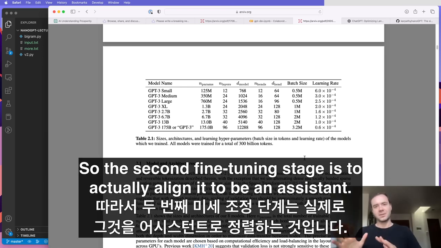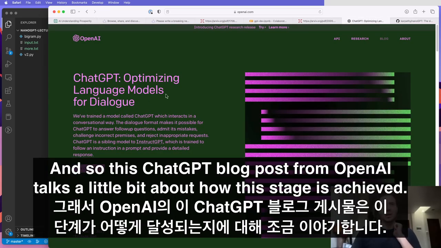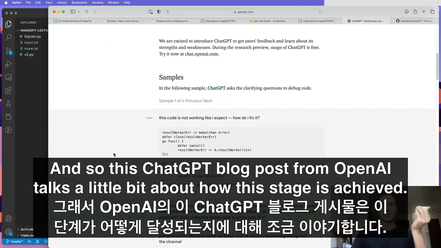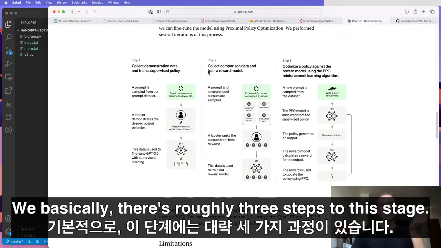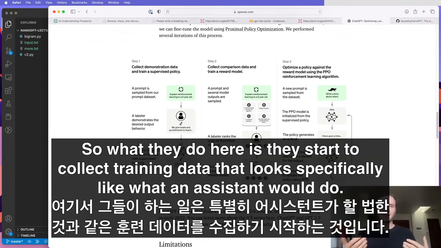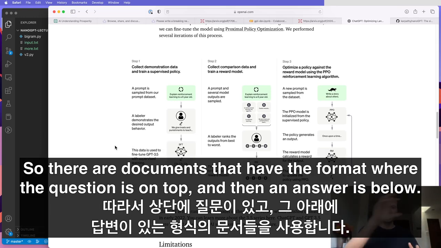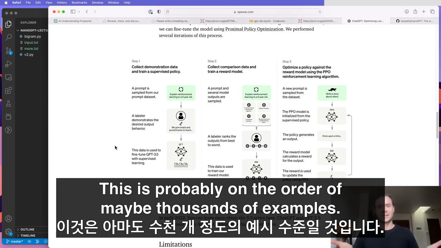So the second fine-tuning stage is to actually align it to be an assistant. And this is the second stage. This ChatGPT blog post from OpenAI talks a little bit about how this stage is achieved. There's roughly 3 steps to this stage. What they do here is they start to collect training data that looks specifically like what an assistant would do. So they are documents that have the format where the question is on top and then an answer is below. And they have a large number of these, but probably not on the order of the internet. This is probably on the order of maybe thousands of examples.